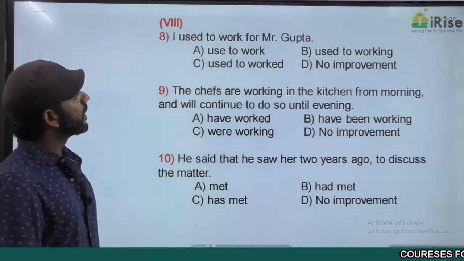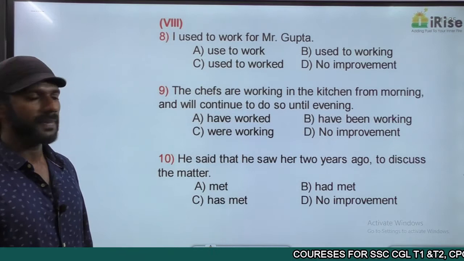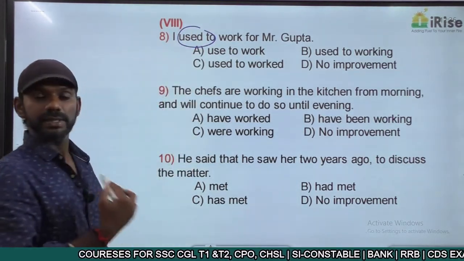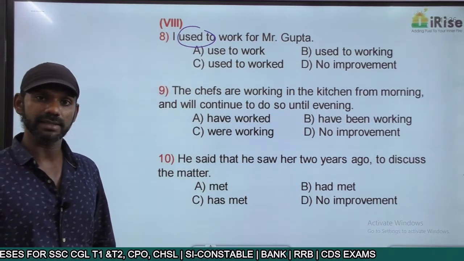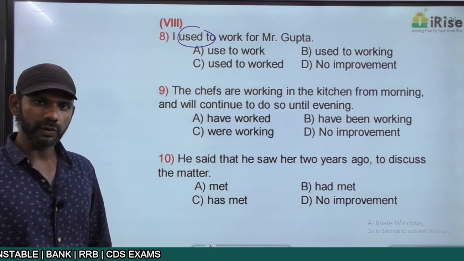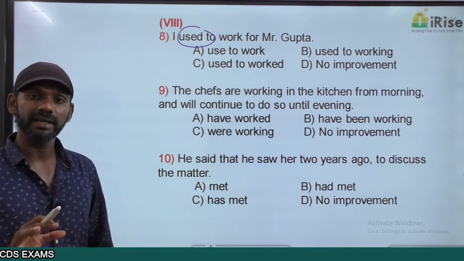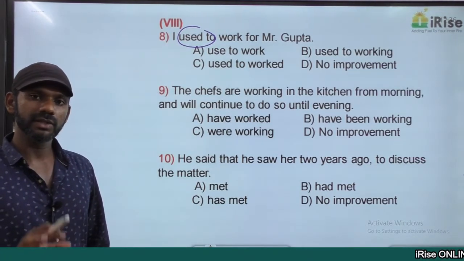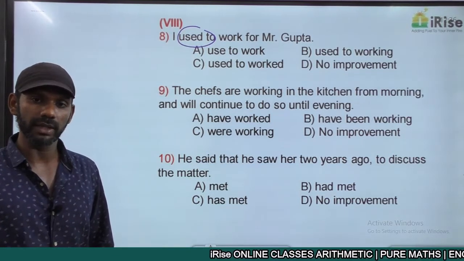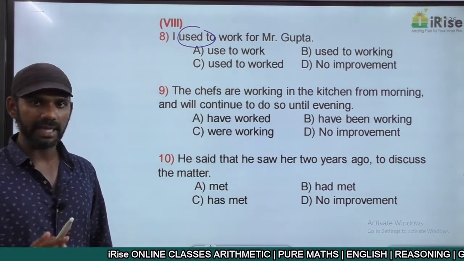I used to work for Mr. Gupta. Used to, I've told you about the rule regarding the usage of used to in the exceptions on tenses. Remember, if there is an auxiliary verb in front of used to, it will be followed by ing. If there is no auxiliary verb in front of used to, it will be followed by V1 plural. I have explained this rule with examples.